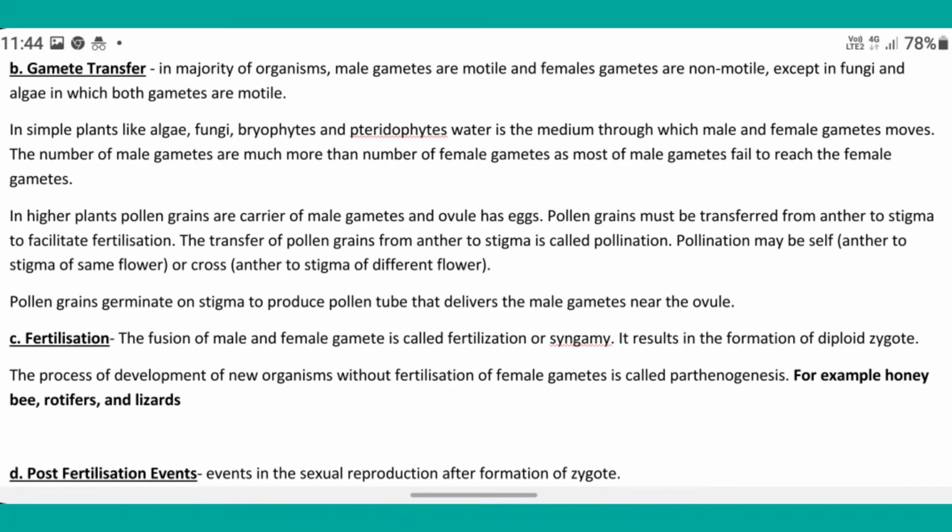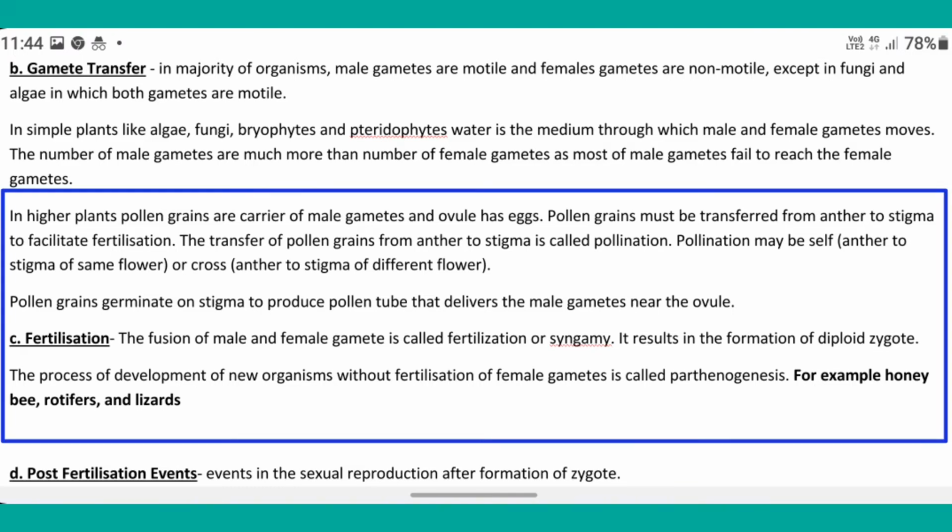In higher plants, pollen grains are carriers of male gametes and the ovule has eggs. Pollen grains must be transferred from anther to stigma to facilitate fertilization. The transfer of pollen grains from anther to stigma is called pollination. Pollination may be self, meaning anther to stigma of the same flower, or cross, meaning anther to stigma of a different flower. Pollen grains germinate on stigma to produce a pollen tube and deliver the male gametes near the ovule.